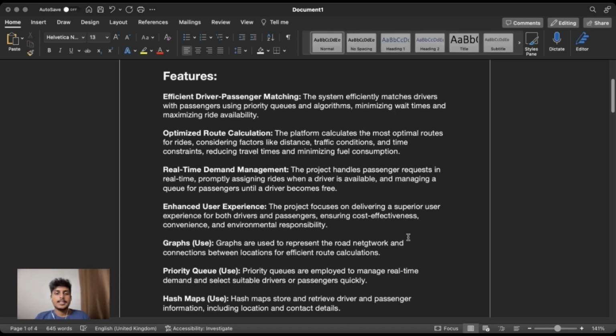And the last feature is real-time demand management. Have you ever wondered how you get matched with drivers so fast? That's all thanks to our real-time demand management. We handle passenger requests in real time. As soon as you request a ride, we promptly assign it to you when a driver is available. But if our drivers are busy, don't worry. We manage a queue for passengers. So you're in line and ready to go as soon as a driver becomes free.